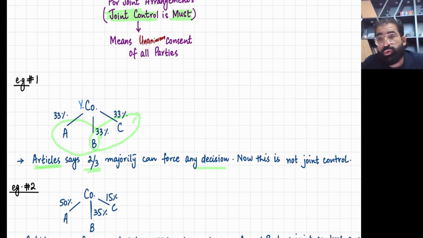All three do not have joint control. If we are saying that ABC has joint control, that means without their consent nobody can change anything. So here, if A and B join hands, they can kick out C. B and C can join hands, they can kick out A. So there is no joint control in this question. The solution is written here.